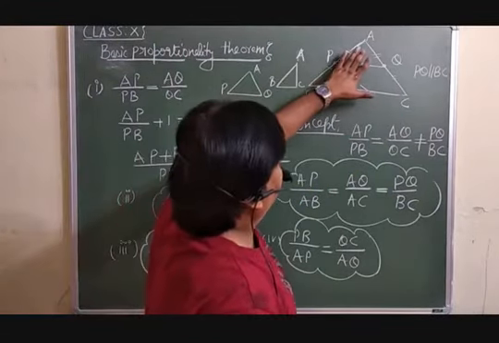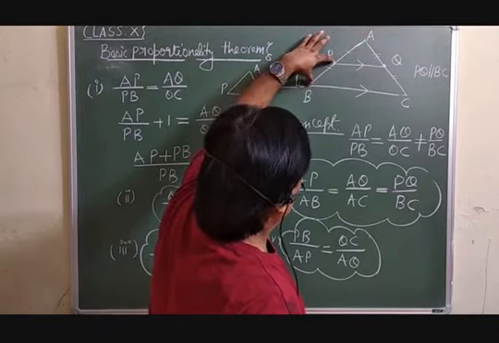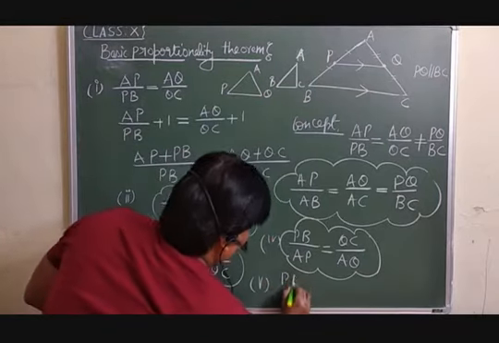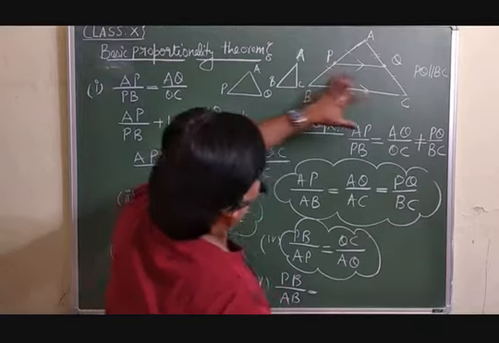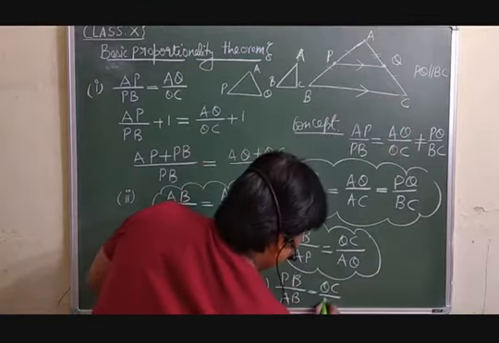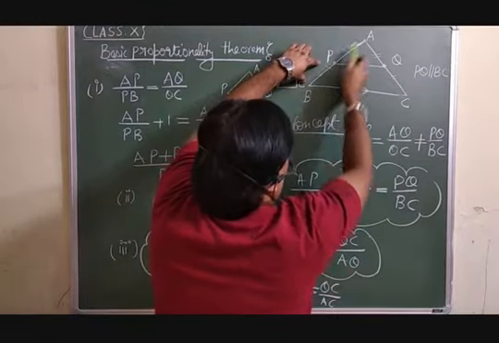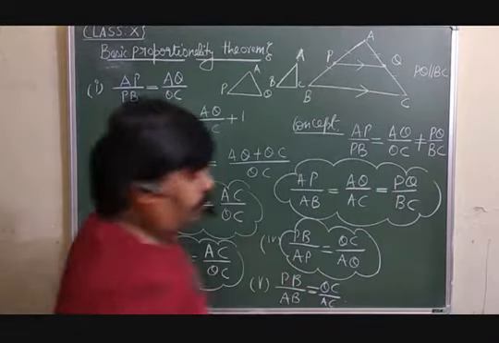In case you want, you can take PB over AB, then QC over AC. Whatever ratio we take on this side, the same ratio we will take on this side also. So have a look.